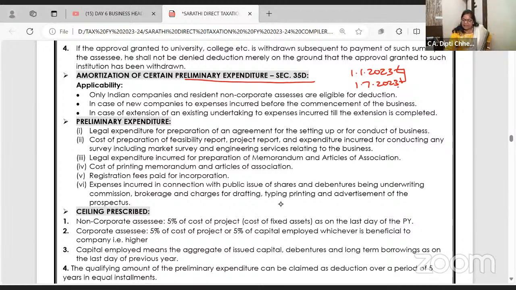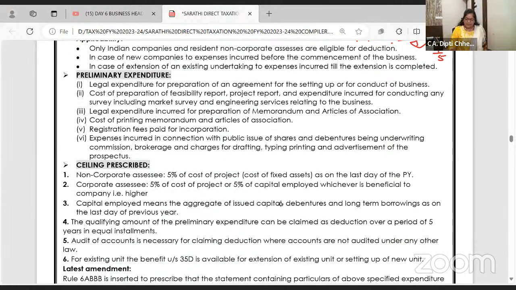Yeah. And then when I start the business, all the legal expense, printing cost, prospectus, some expenditure is allowed here. But what about the preliminary expense? So they say whatever preliminary expense you have claimed, you can claim 1/5 every year for 5 years. Yeah. But 1/5 of not whatever preliminary expense you incurred, 5% of the cost of the project or cost of